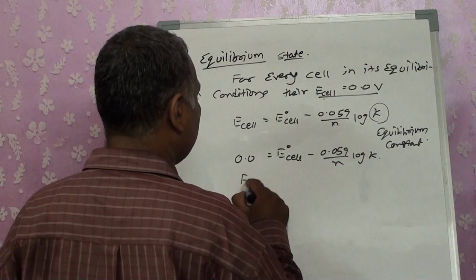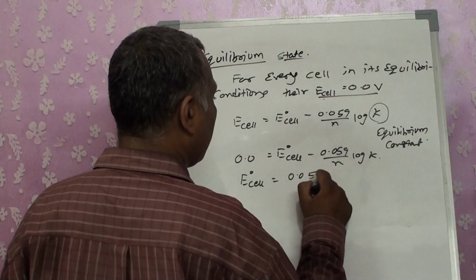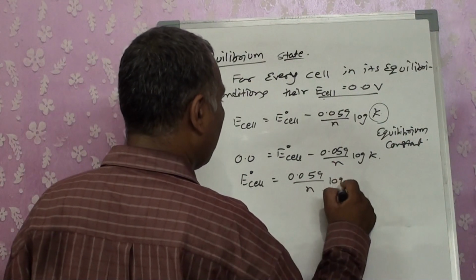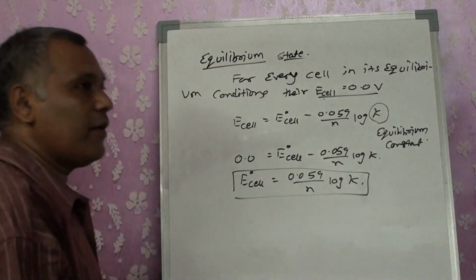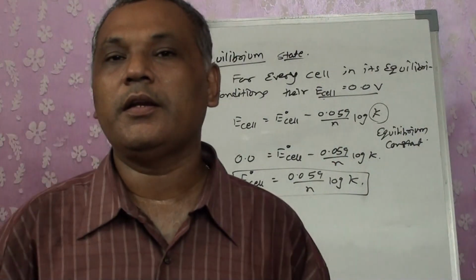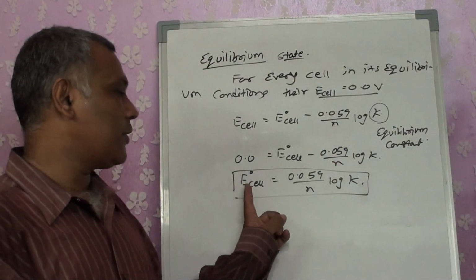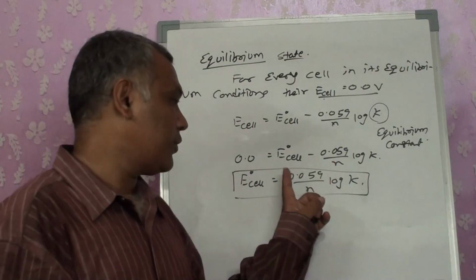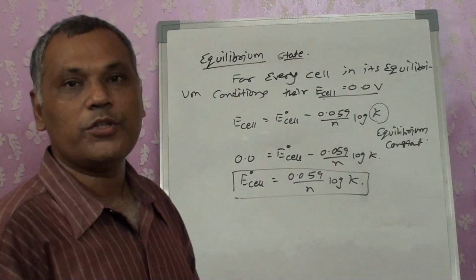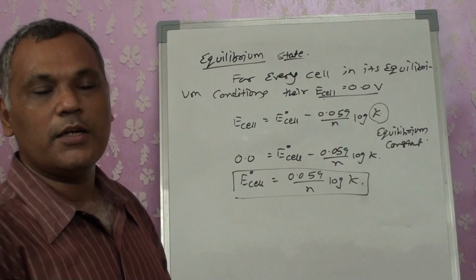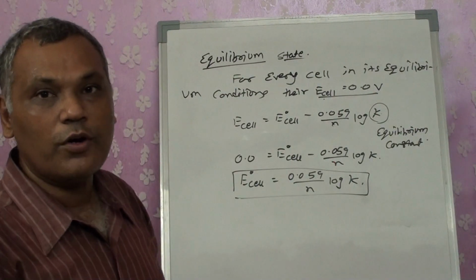That is E naught cell is equals to 0.059 by n log K, when you are having the cell in an equilibrium condition. Then your equation is going to become E naught is equals to minus 0.059 by n log K. So this equation, a small change, again we got it as a generalized equation changed into some specific conditions for the equilibrium state.